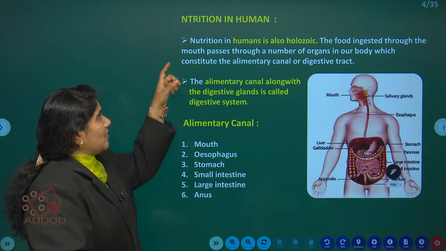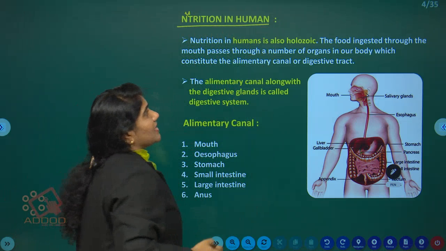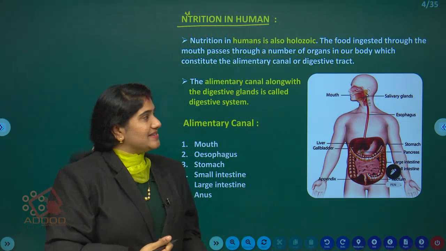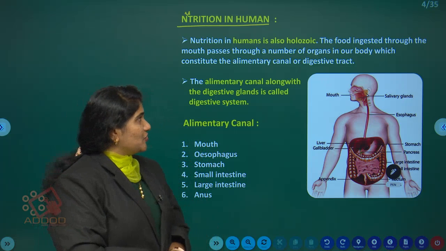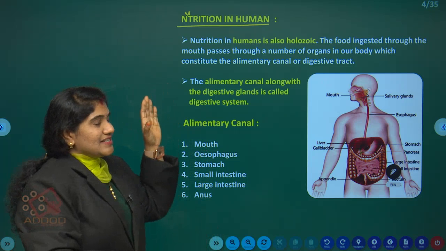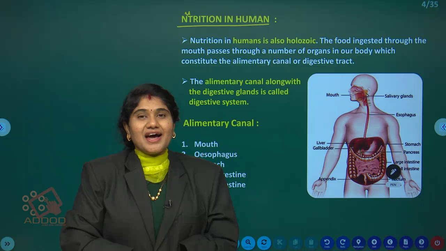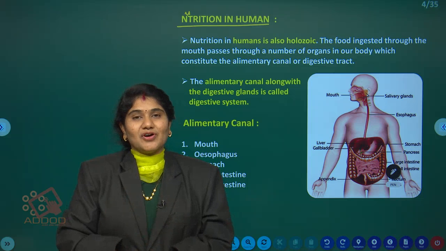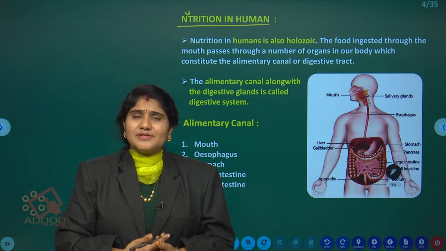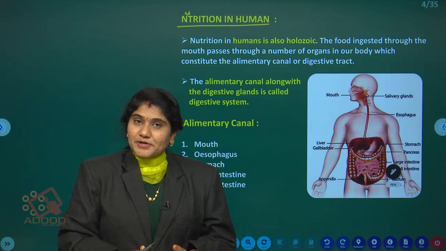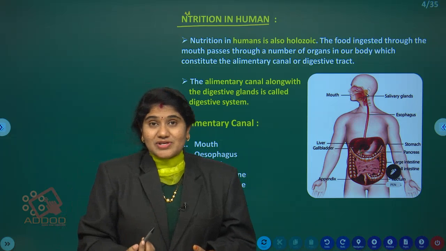Now coming to nutrition in humans, the process of nutrition occurs in the system called the digestive system. Our human body consists of many systems like the respiratory system, digestive system, excretory system, reproductive system, nervous system.